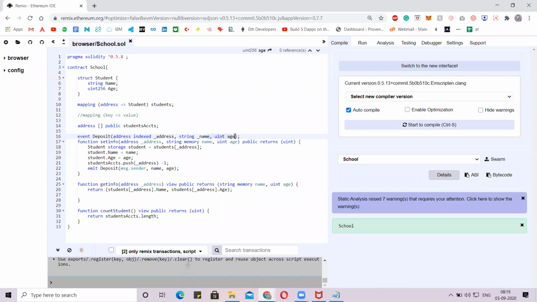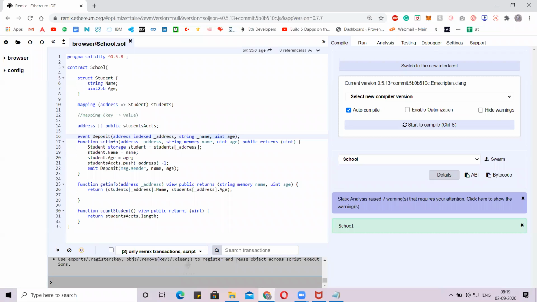Now, why do we use event and emit in our contract? Once a contract is deployed, it is deployed.